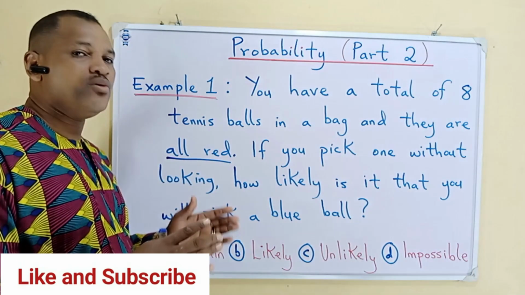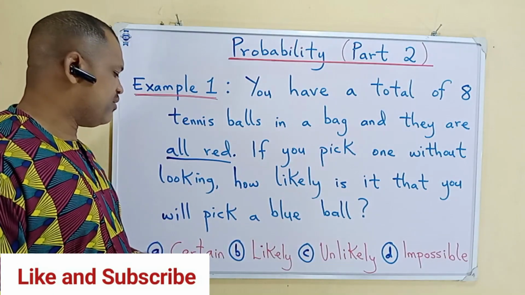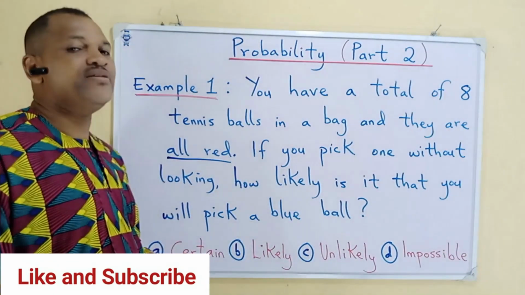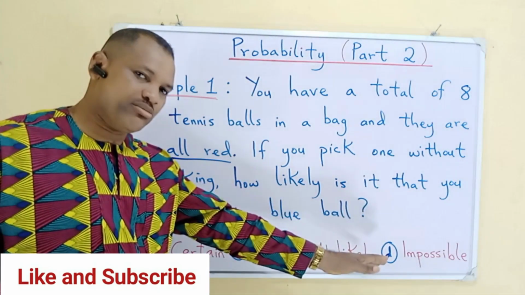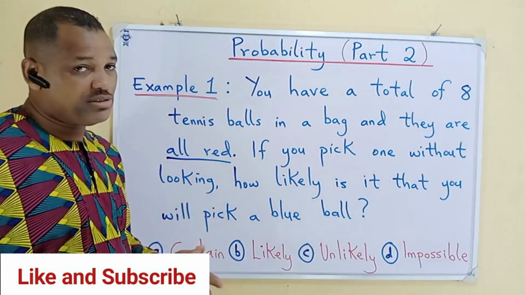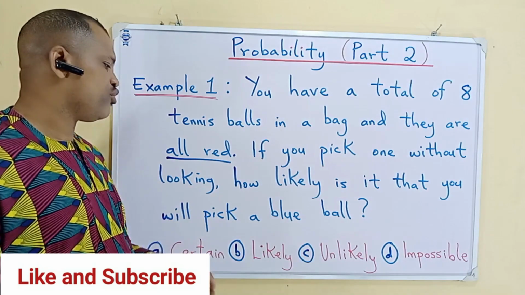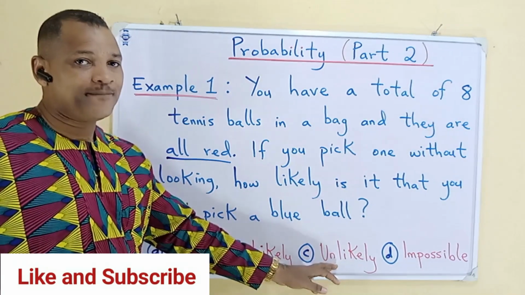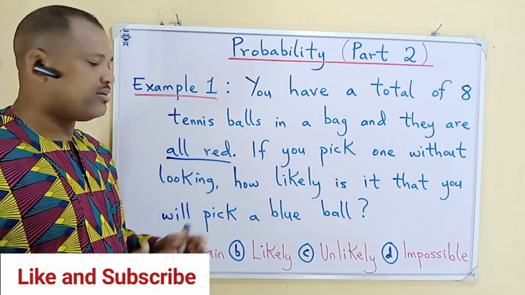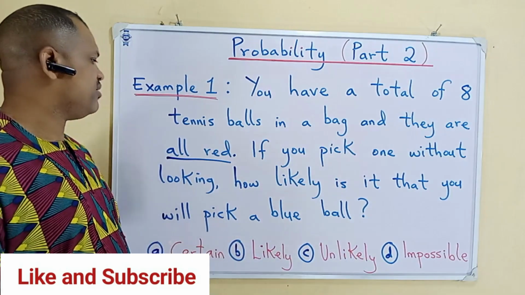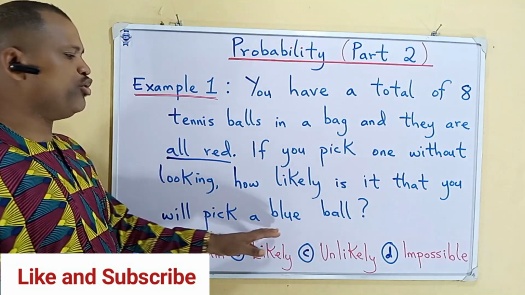In the first video, we saw that if something must happen, then we say it is certain. If something cannot happen, we say it is impossible. If it is possible, but the chances are slim, we say it is unlikely. If it is possible and the chances are very high, we say it is likely. So in this question, how likely is it to pick a blue ball?